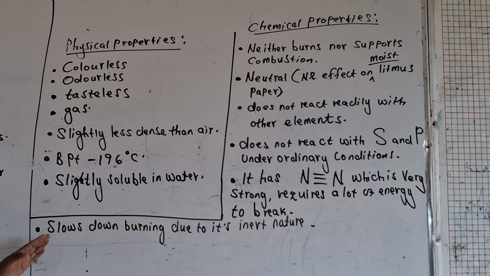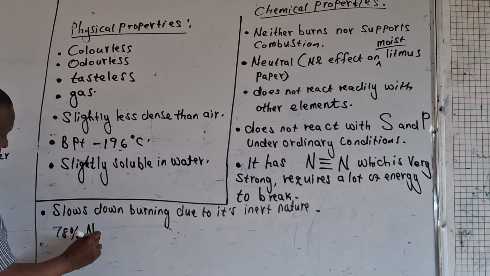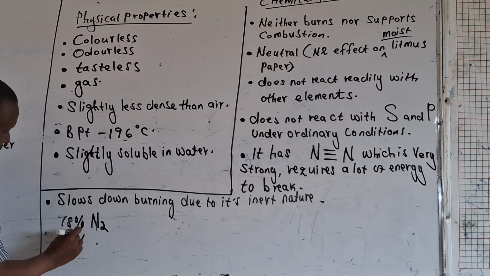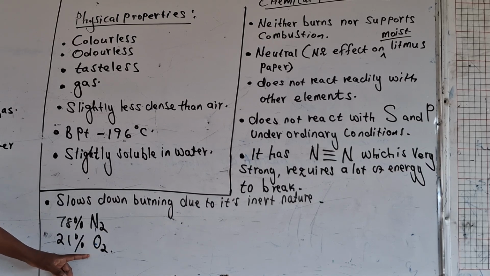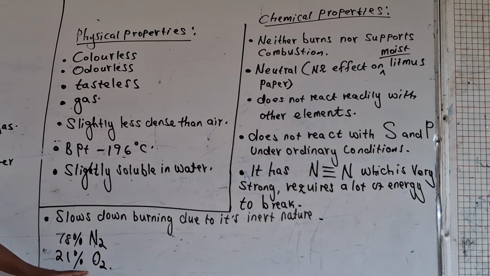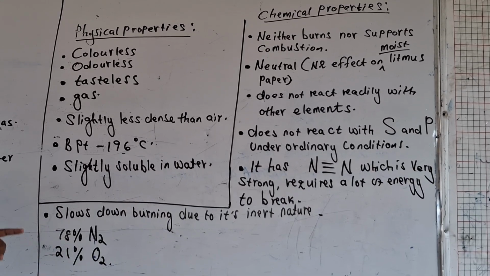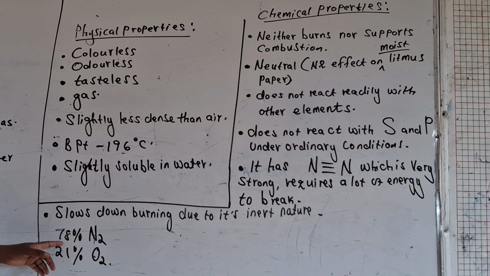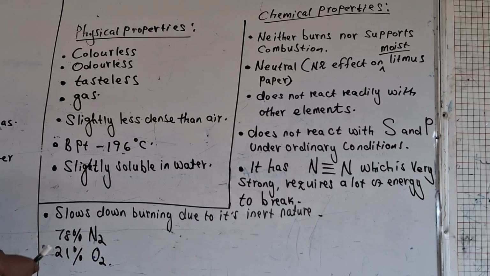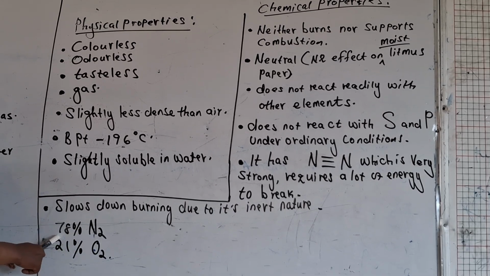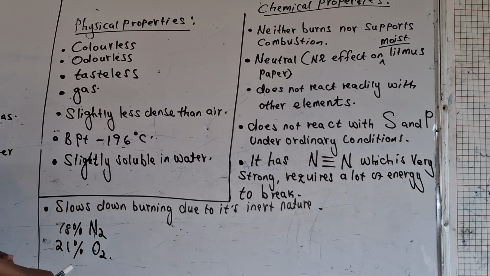So, in the composition of air, we have 78% being nitrogen and 21% being oxygen. Now, oxygen supports burning, and it is a large fraction of the total percentage of air. Then nitrogen again has an even higher percentage. It's 78% per volume of air. Therefore, the presence of nitrogen in air slows down combustion. It reduces the rate of combustion.